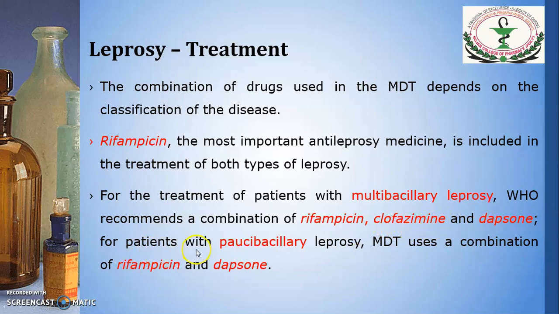And for the patient with paucibacillary leprosy, that is tuberculoid leprosy, multi-drug therapy uses a combination of rifampicin and dapsone. Now this multi-drug therapy is recommended by WHO, that is World Health Organization.